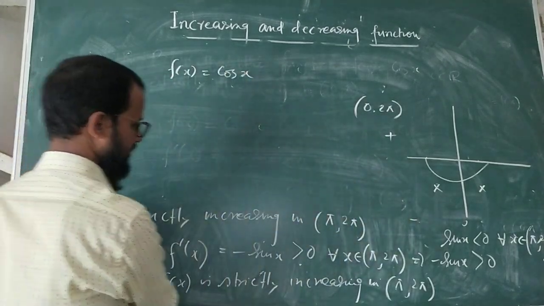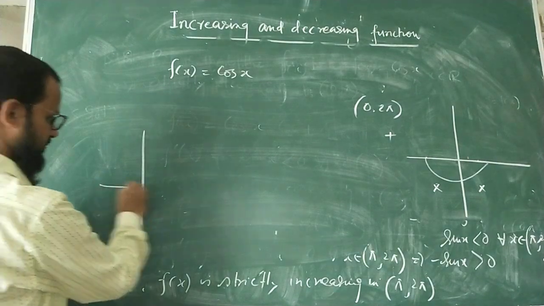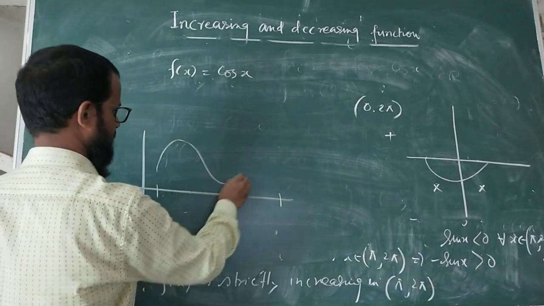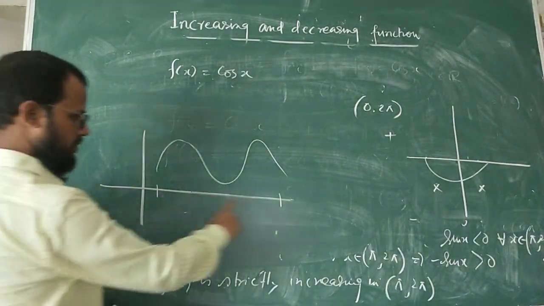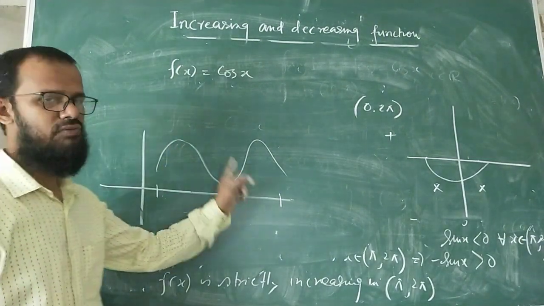When a function is neither increasing nor decreasing, suppose I give an example in the graph. Suppose this is the domain of a function, and the graph is like that. So throughout this domain, sometimes the function is increasing, and sometimes the function is decreasing.